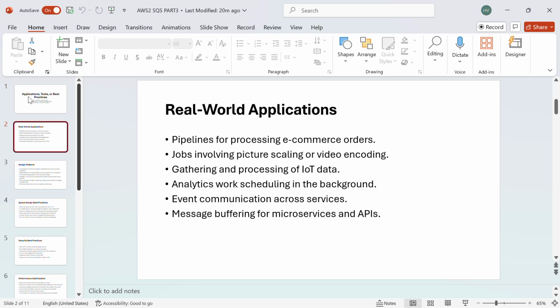Real world applications. Pipelines are processing e-commerce orders, jobs involving picture scaling or video encoding, gathering and processing of IoT data, analytics, work scheduling in the background, event communication across services, message buffering for microservices and APIs.